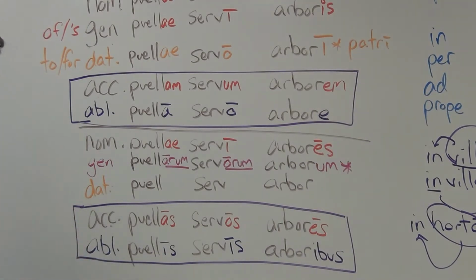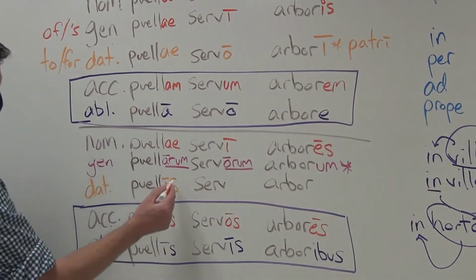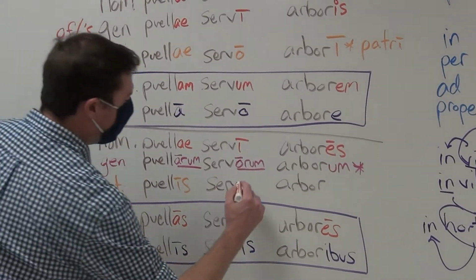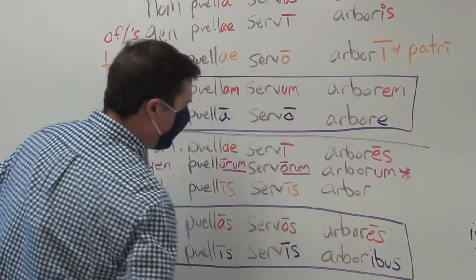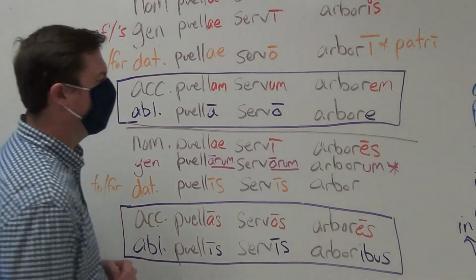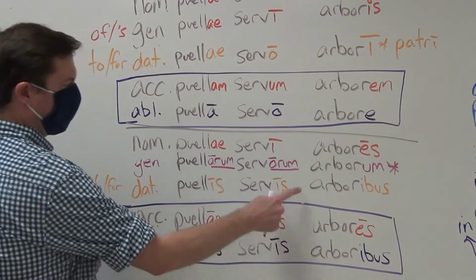For the plural, it is dative puellīs. So note, dative plural, ablative plural, identical. How are you going to know whether it is to or for the girls, or by the girls in the ablative? Context. Exactly the same in the second declension, identical to the ablative, and exactly the same in the third declension, identical to the ablative.